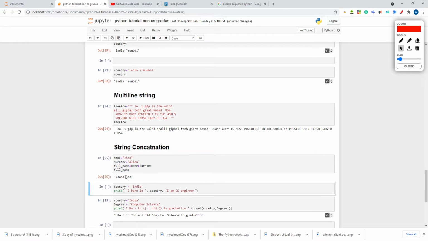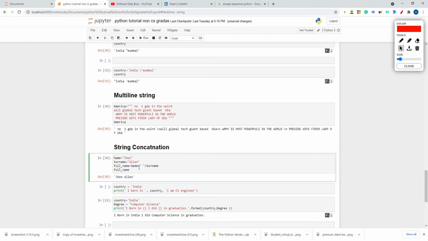Okay, there is no space because I need to add the space also, right? Yeah, if I add this space, and then adding plus. So see, this space will be there. First name will be coming, name is John, because John is stored in the name variable, then space will be there. After that Allen will be the surname, Allen stored in the surname. If I hit full_name, then I am getting a space now: John Allen. So this is called string concatenation.